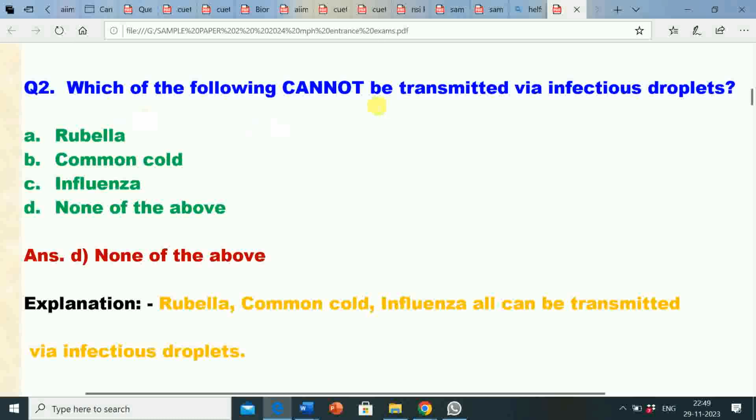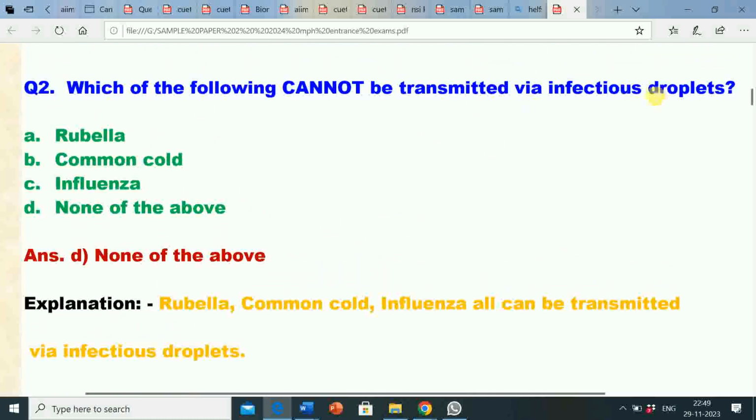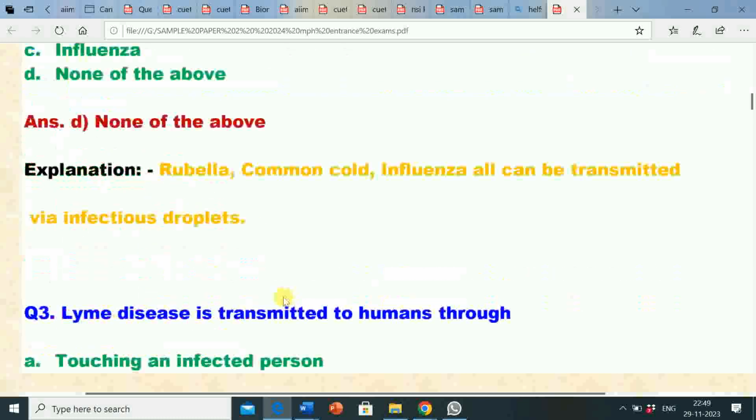Here question is, which of the following cannot be transmitted by infectious droplets? So correct answer is none of the above. Its explanation is rubella, common cold, influenza all can be transmitted via infectious droplets. So its correct answer is option D, that is none of the above.